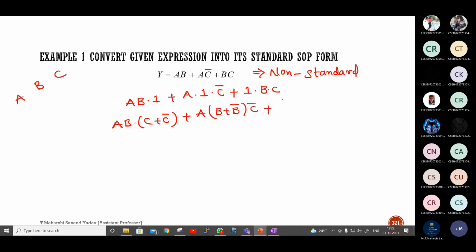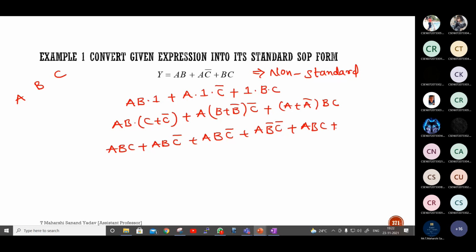Next, A plus A bar into BC. Again, you know this minimization: you try to multiply it internally. ABC plus ABC bar plus AB bar C bar. This will be ABC and A bar BC. Is any minimization possible?